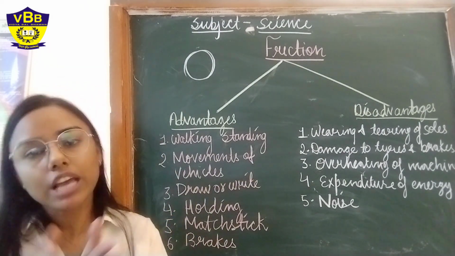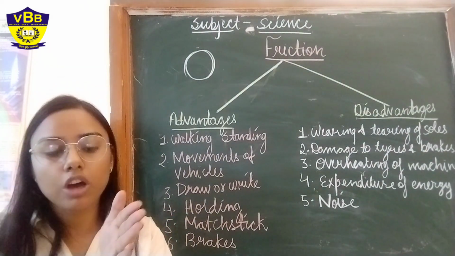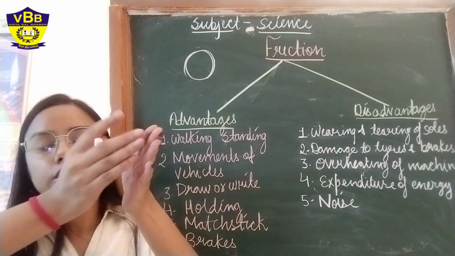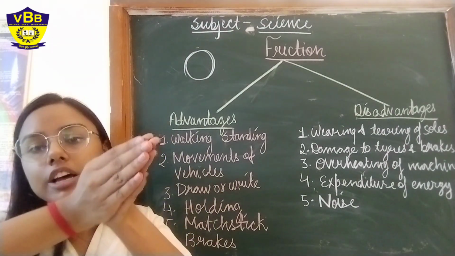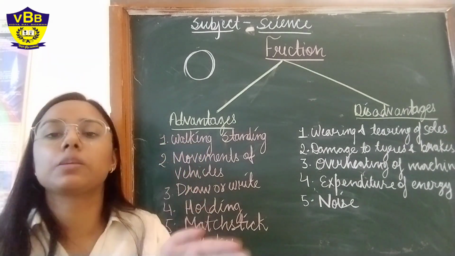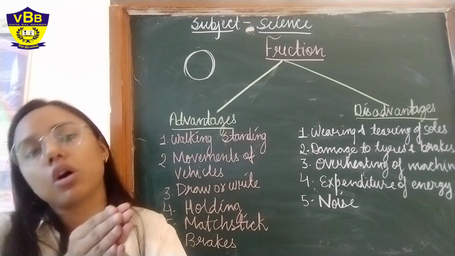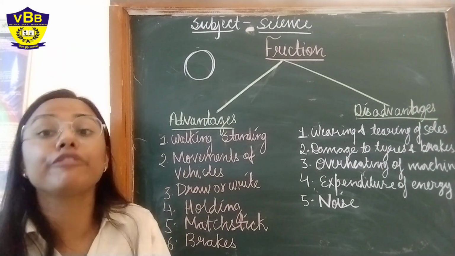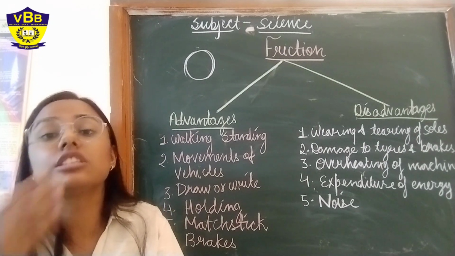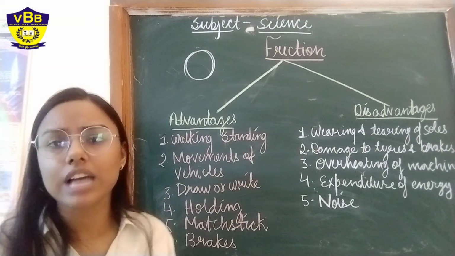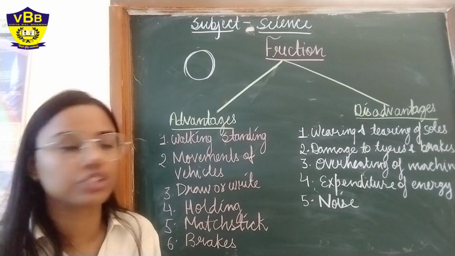See, when we apply the brake, what happens? The object which is moving is opposed or is pressed with the brakes so that it cannot move. When we are pressing it, pressing leads to what? Interlocking of the surface, and interlocking of the surface lead to what? Friction. It is the resistance to the motion. So these are the advantages. These are some advantages of the friction.